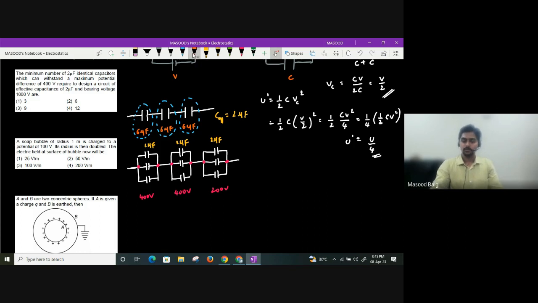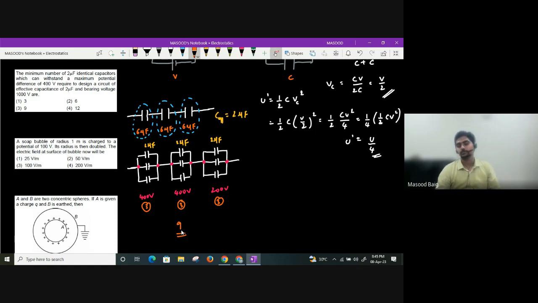Now please see, in this row how many capacitors? 3. Here also how many capacitors? 3. Here also how many capacitors? 3. So overall how many capacitors do we require, guys? The minimum number of 2 microfarad capacitors that can withstand a maximum of 400 volts required will be 9 in order to obtain an effective potential difference of 1000 volts and effective capacitance of 2 microfarad.